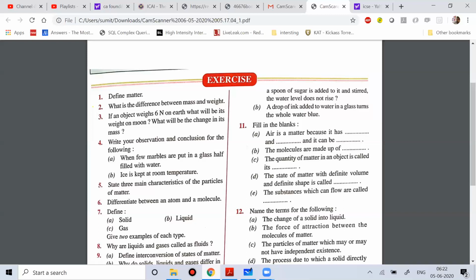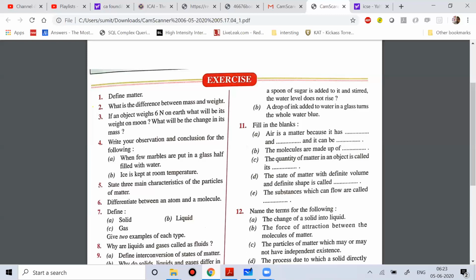And an atom is made of even smaller particles, which are basically the subatomic particles: proton, neutron, and electron. Okay, that is the inner composition of an atom. Now the next question is to differentiate between an atom and a molecule. The atom is the smallest part of an element, and when you bring atoms of the same or different types together, you can create a molecule.